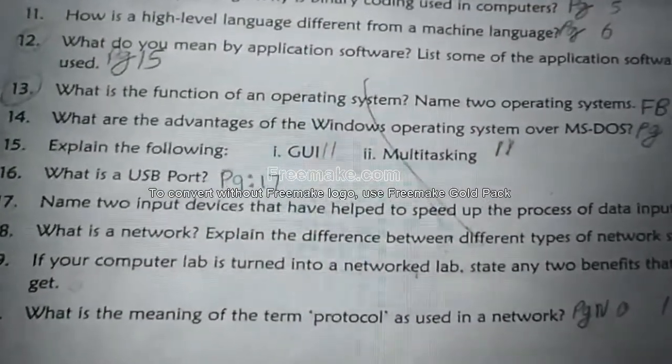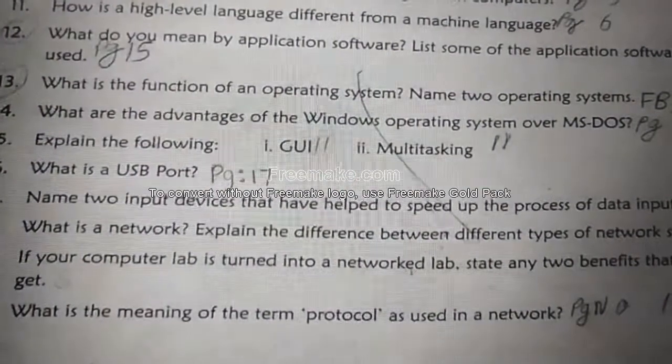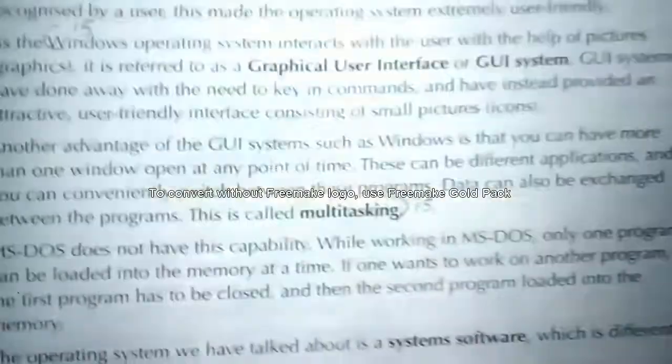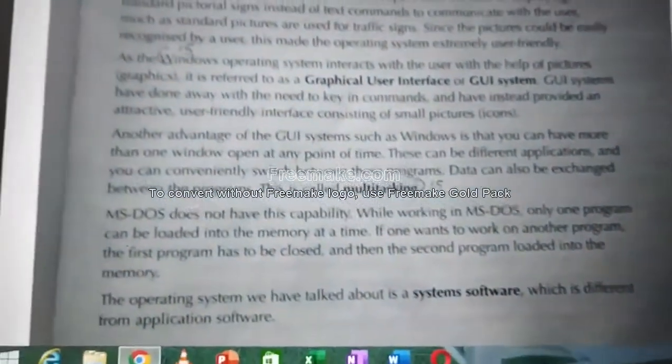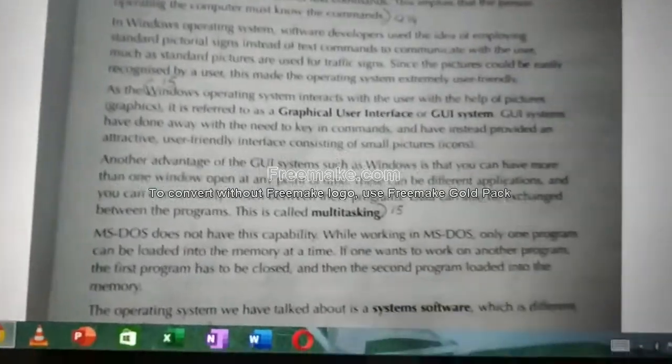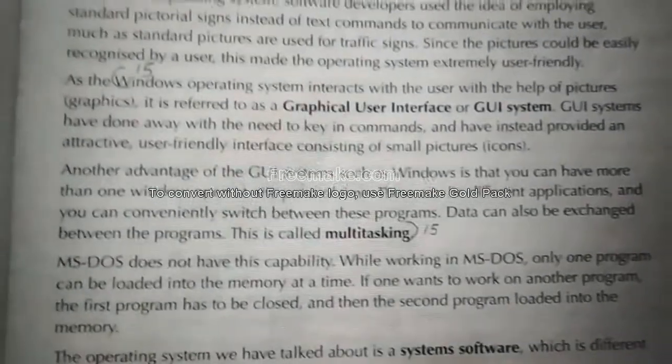15th question. Explain the following: first, GUI; second, multitasking. These two we have to explain. Page number 11. See, in page number 11, 1, 2, 3, 4, 5, 6, 7. The 7th paragraph. The 7th and 8th paragraph. Okay, that is the answer.